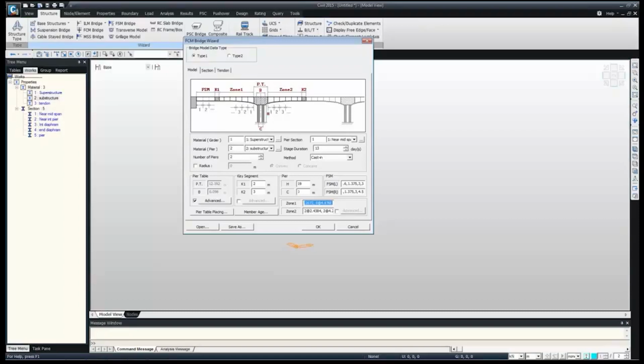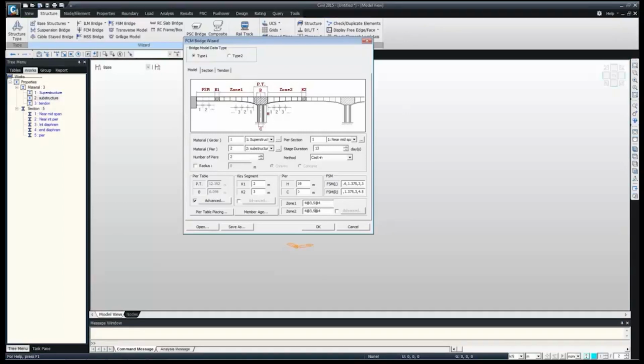So zone 1 is just four segments of 3 meters each, so 4 at 3, then comma, 5 segments of 4 meters each, so 5 at 4. If it's the same, as I said, we can just copy and paste it here. So it's just 5 at 4 meters each. So we can select directly.